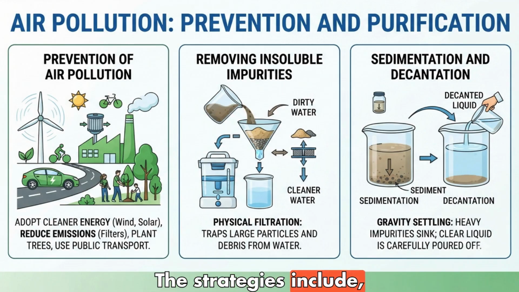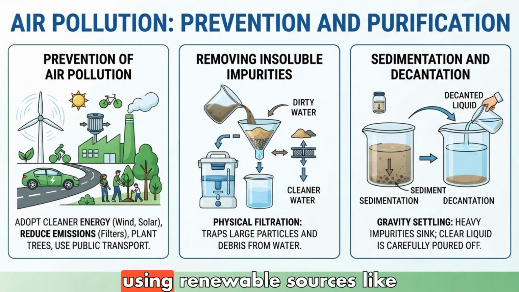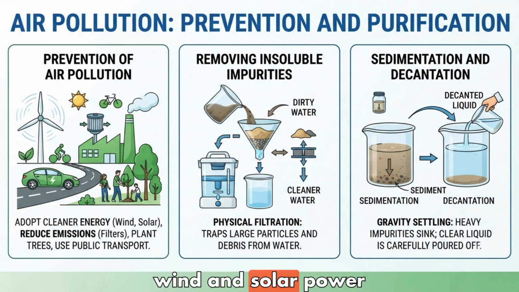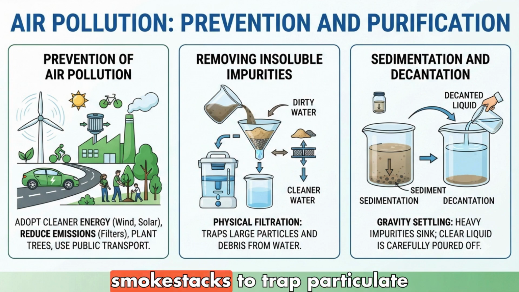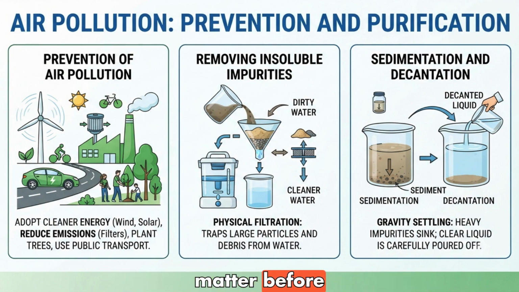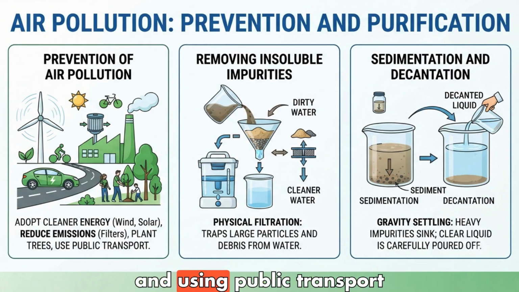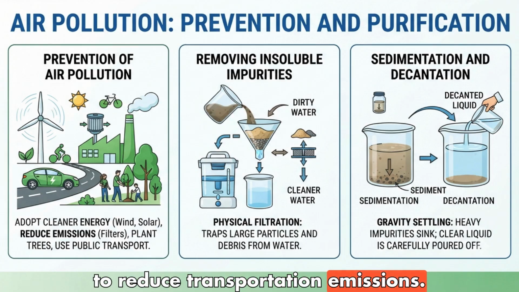The strategies include cleaner energy, using renewable sources like wind and solar power instead of fossil fuels. Reducing emissions, installing filters on factory smokestacks to trap particulate matter before it is released. Sustainable choices, planting trees to absorb CO2 and using public transport or electric vehicles to reduce transportation emissions.